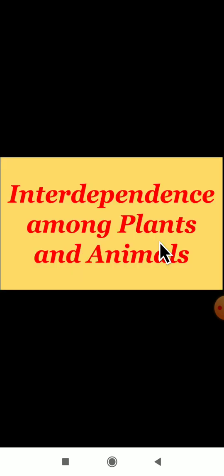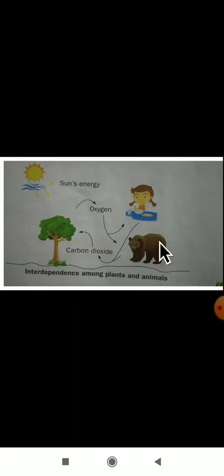Today let us see the next concept of this lesson, that is interdependence among plants and animals. We will see how plants and animals depend on each other. Dear students, can you observe the image here?